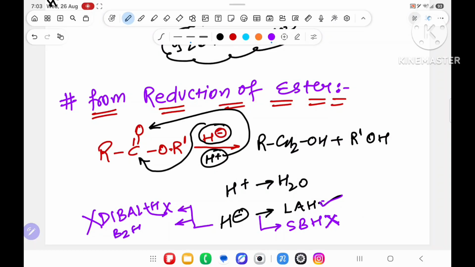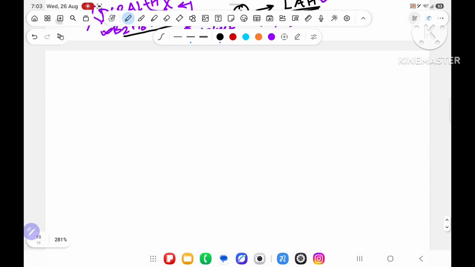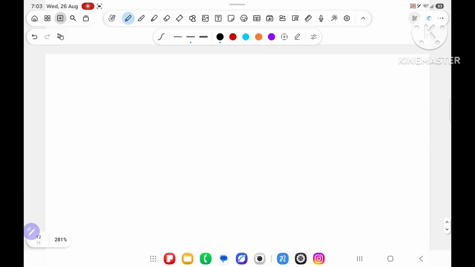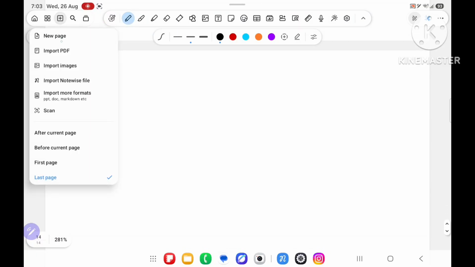Next one, B2H6 in presence of THF. Yes sir. Next one, H2 catalyst. Yes, without any doubt. It means for ester we have B2H6 THF, H2 catalyst and LAH. Only three. Why not double H, sir? Don't worry, I will dictate you why with mechanism.